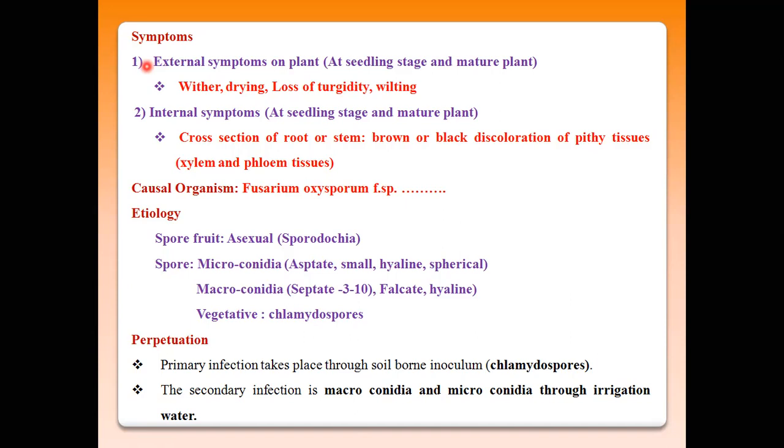The chlamydospores are already present in the soil, and they directly attack the growing root portion of plants, so the actual entry of this pathogen is via the roots. These spores attack the germinating, developing root systems.